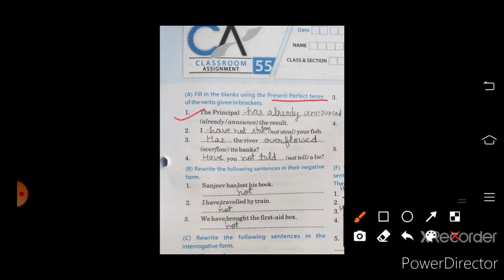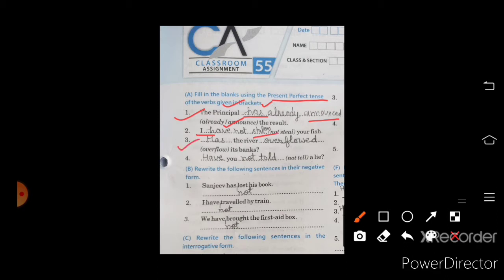The principal has already announced. With principal, that's our singular subject, that's why we use has here, and announced, verb third form, is there. In the second sentence, I is there, that's why we write have here. Not stolen, verb third form is there.